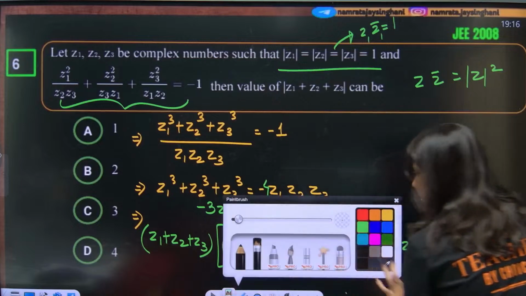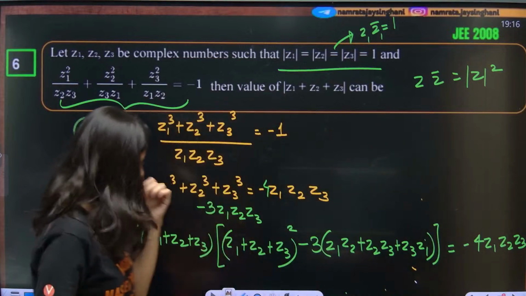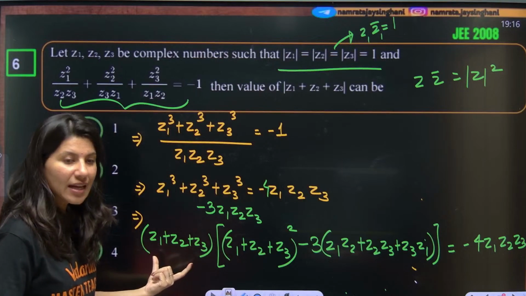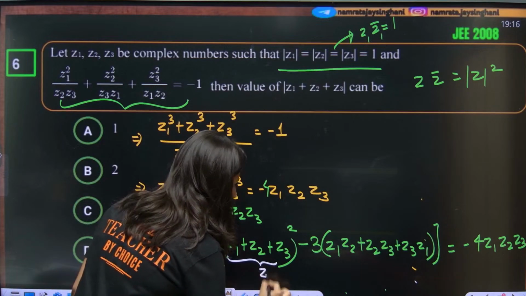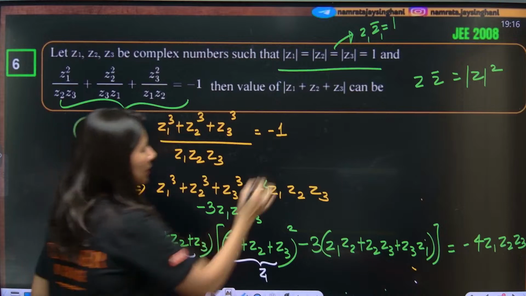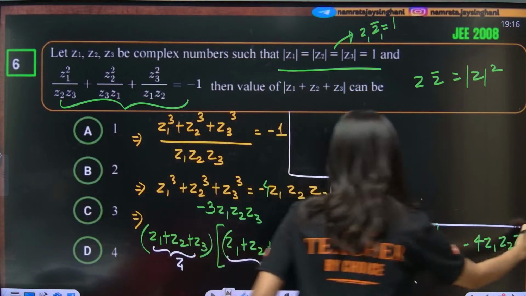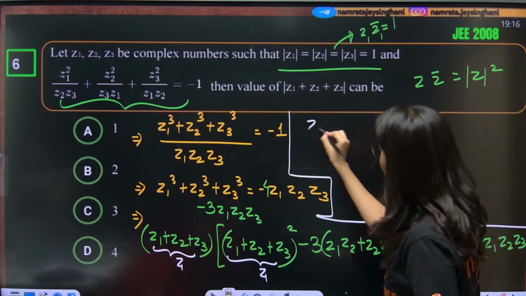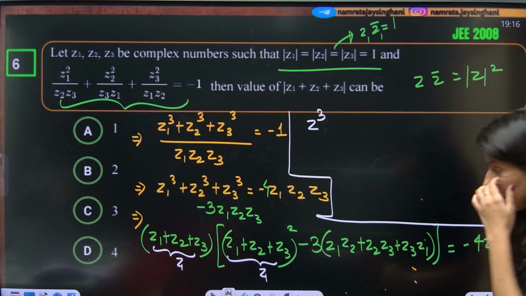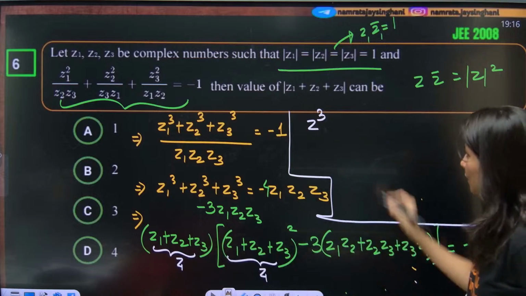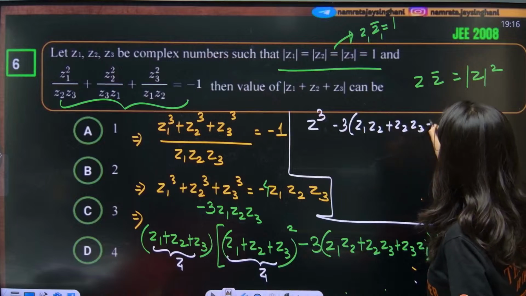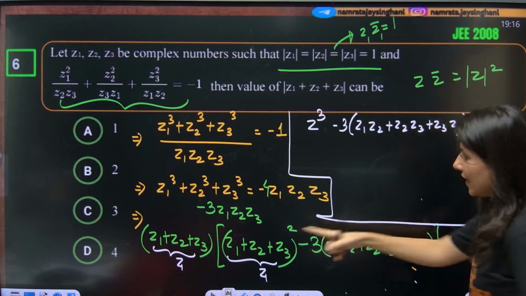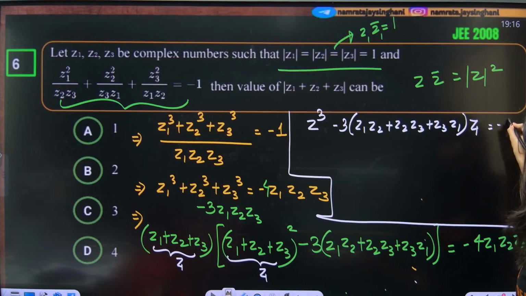Now what I'm going to do is just one thing. Let us write z1 plus z2 plus z3. I am just writing it as z. This is also z. Okay, so this will give you z into z square, so z cube. There is a cubic equation in z. Interesting. This multiply this. So minus 3 times z1 z2 plus z2 z3 plus z3 z1, and this is into z, is equal to minus 4 z1 z2 z3.